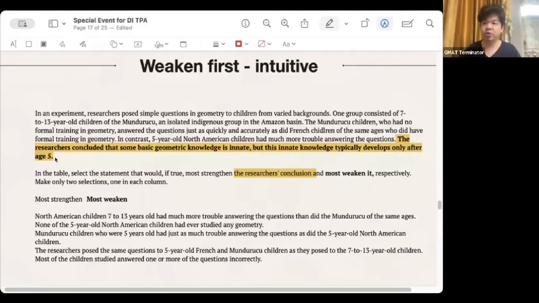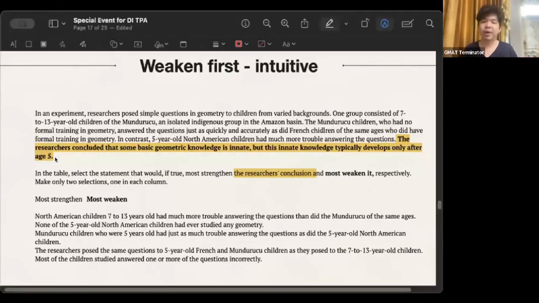He said he wanted to prove that geometric ability only appeared after the age of 5. What evidence did he use? Because when we are doing logic, like in my middle school courses, I would emphasize that your conclusion should be followed by evidence. You have to think about what evidence he used and then think about how his evidence points to his conclusion. Your conclusion is that geometric ability only appears after the age of 5. Tell me your evidence. And let's see, what is the evidence?